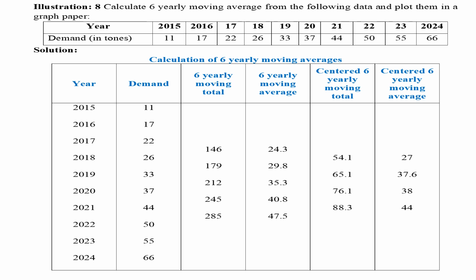It can be calculated by totaling two values in the fourth column, like 24.3 plus 29.8 equals 54.1. It fits in the year 2018. Like that, all values should be calculated. In the last column, average of fifth column should be calculated, that is, the values should be divided by 2.